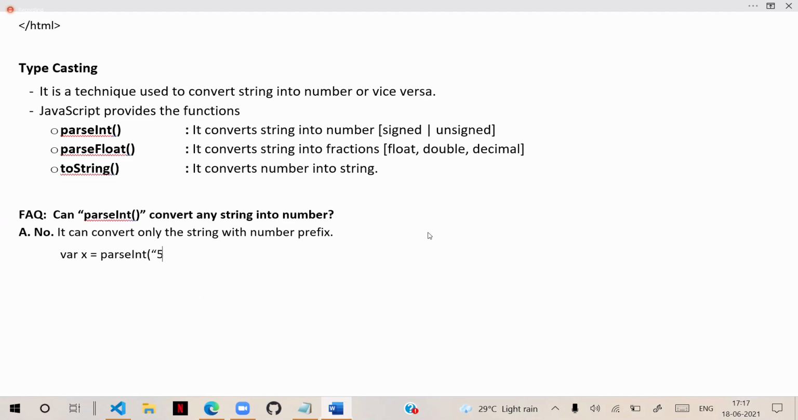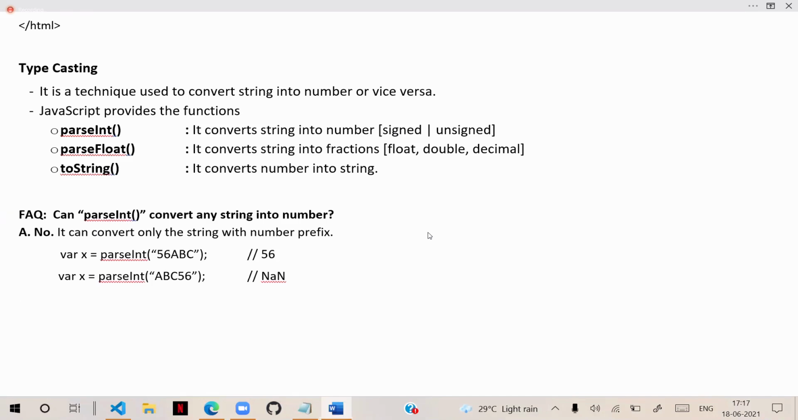Suppose I put in quotes ABC and then 56. It will convert into that. If I define var x is equal to parseInt, and here I define some value like ABC 56, then it returns NaN, not a number. Conversions are very important. How to convert, how to verify the numbers, and working with them is important.